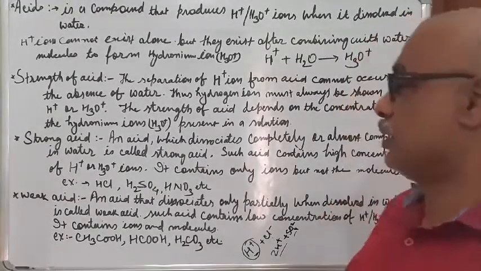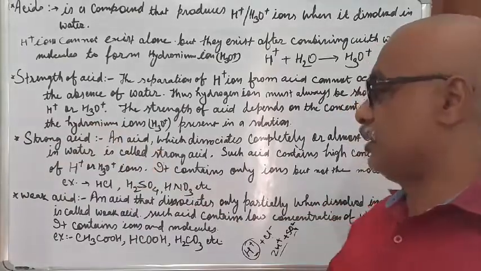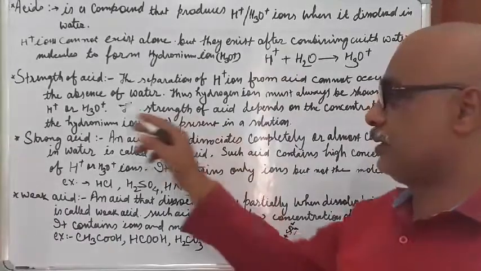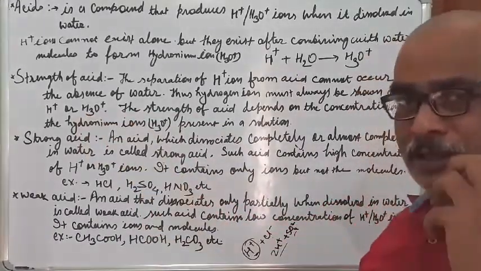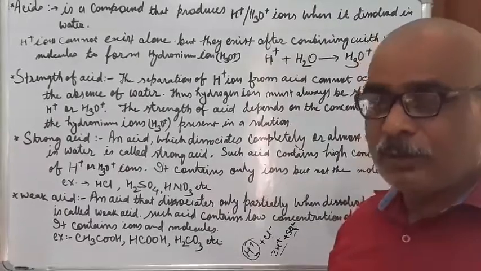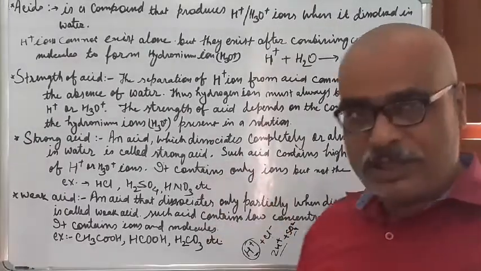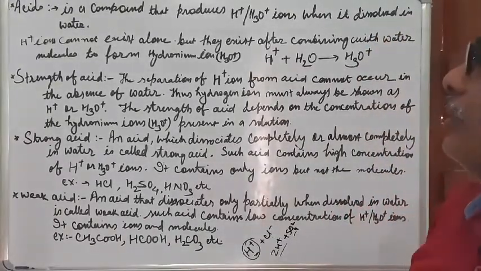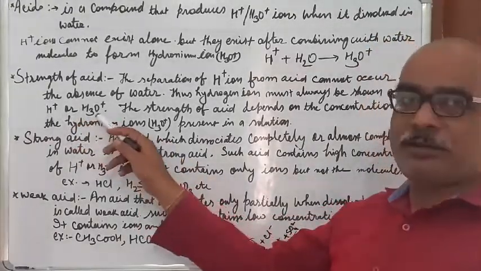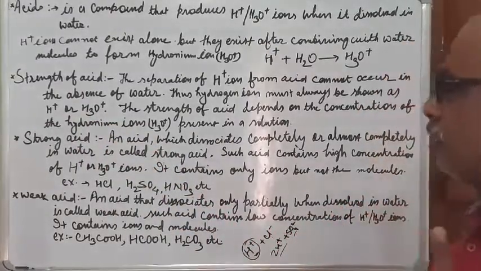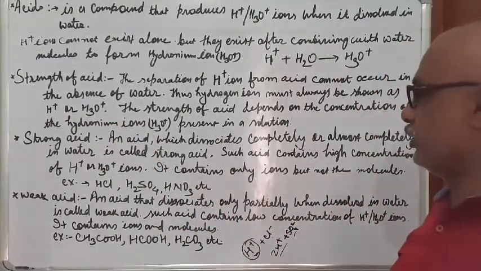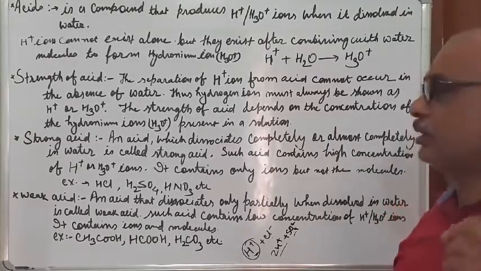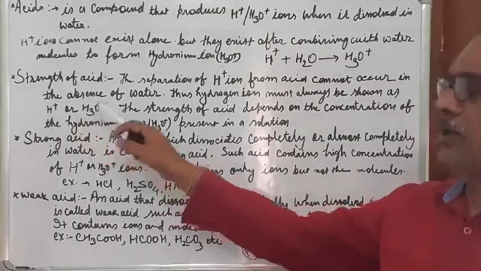So if the concentration of H3O plus and H plus is more, then it will be a strong acid. And if the number of H plus and H3O plus ion is less per unit volume of the acid, then it will be a weaker acid. So who will decide the strength of the acid? That is the concentration of the hydrogen ion or hydronium ion. That will decide the strength of the acid. So when we are considering the strength of the acid, we always consider the concentration of hydrogen ion or hydronium ion.